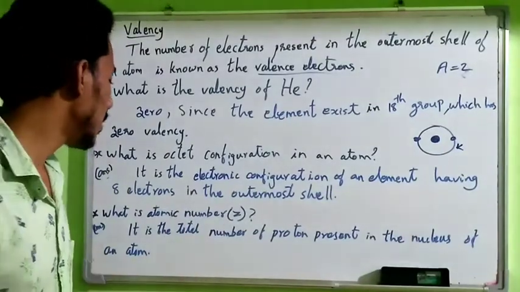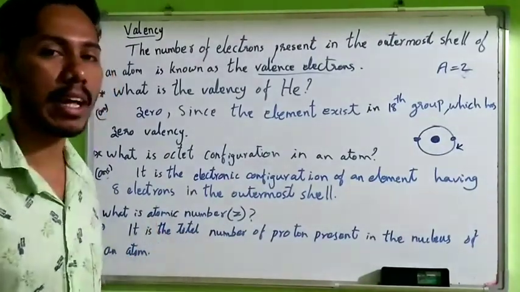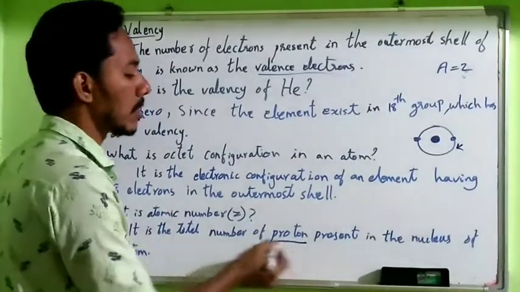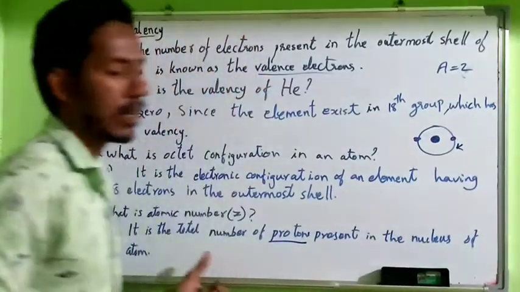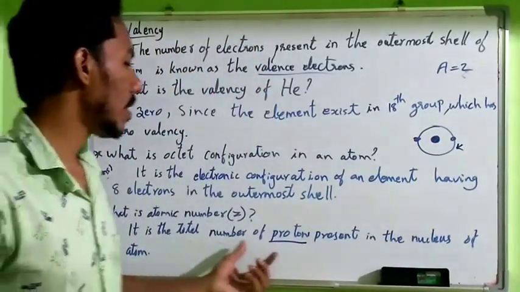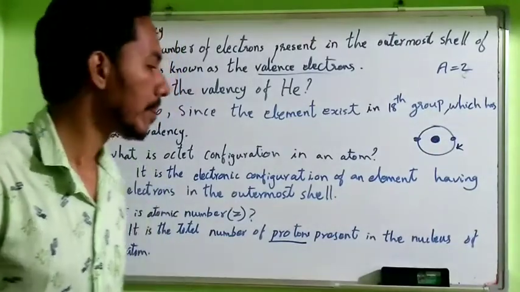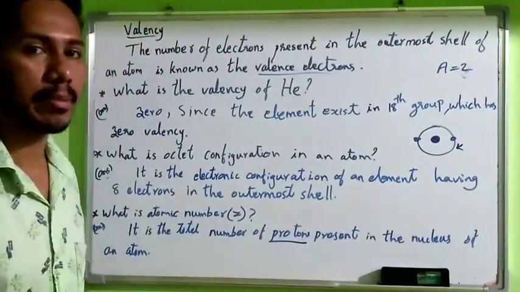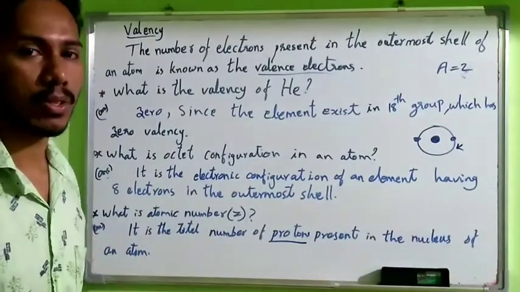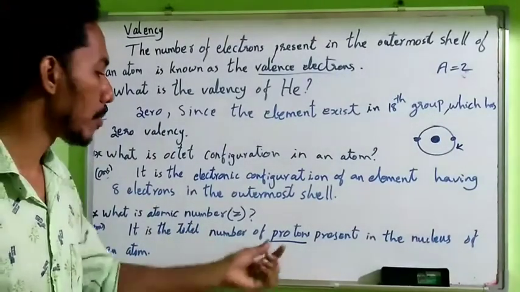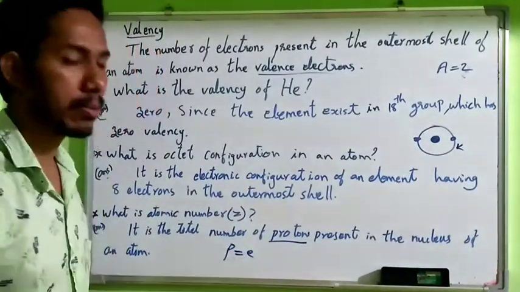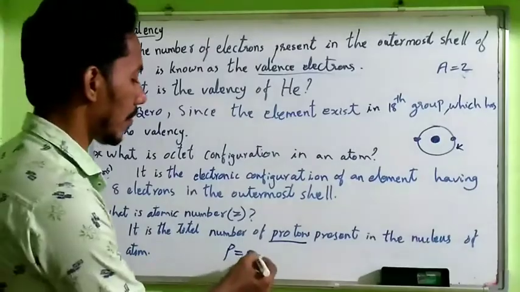Okay, then what is the atomic number? What is the atomic number of an atom? This is the total number of protons present in the nucleus of an atom. This number should be equal to the number of electrons in an atom. Okay, the number of protons should be equal to the number of electrons.